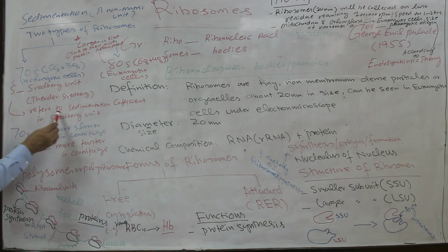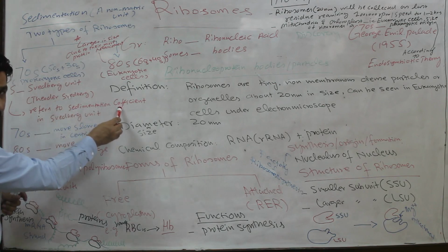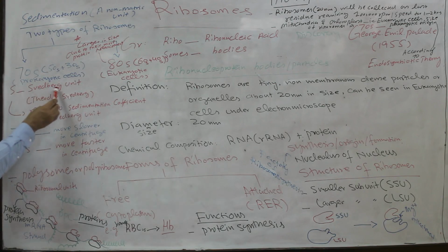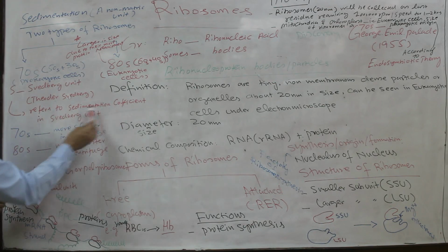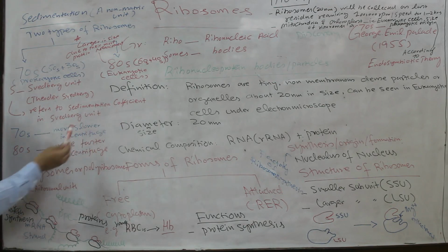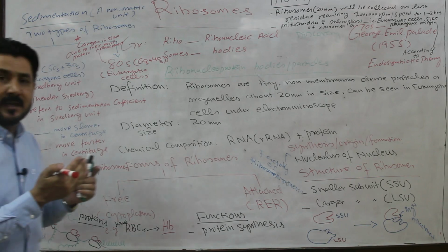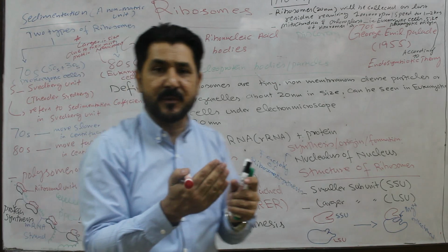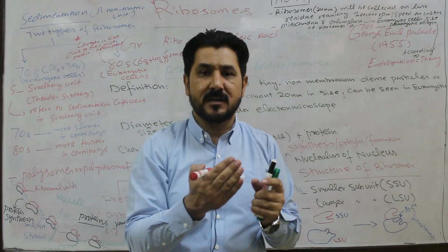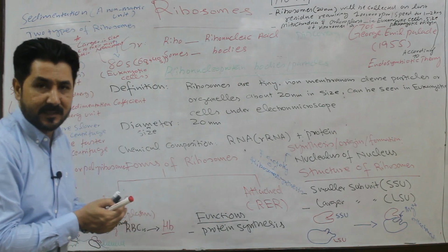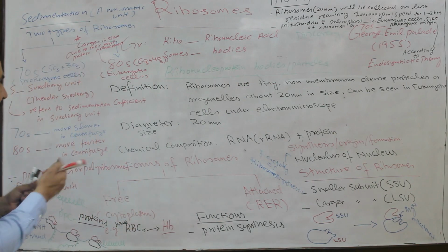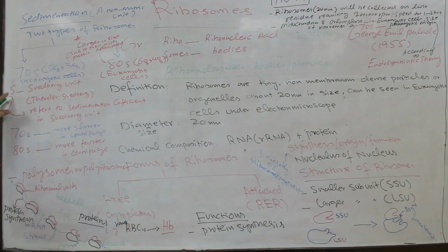S refers to the sedimentation coefficient in Swedberg units during the centrifugation process, that is, how the sediments are separated at which speed and what will be the size of that particle. This is all about the Swedberg unit.